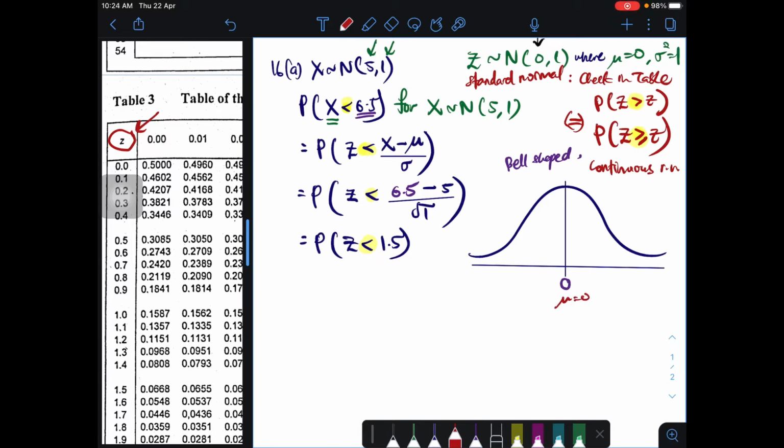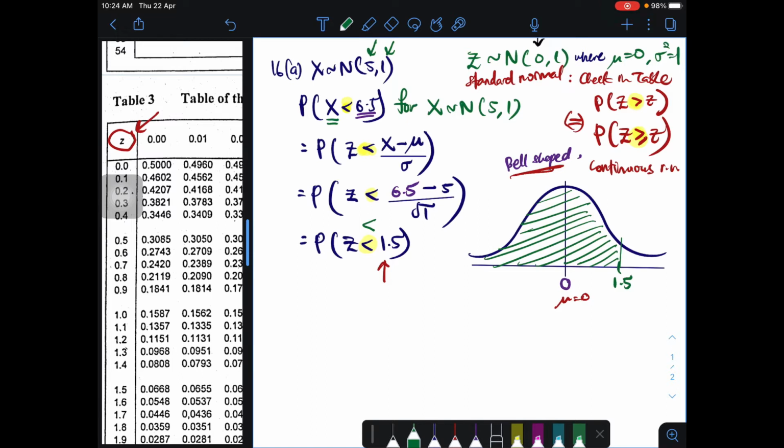Mu is equal to 0 only when it is standard normal. So you can draw the bell shape here and find where 1.5 is. Is 1.5 on the right or on the left? Hence you have found it's on the right hand side. Then you draw a line here showing that you want to shade the region to the left, because it says we need to go to the left, because it's less than.